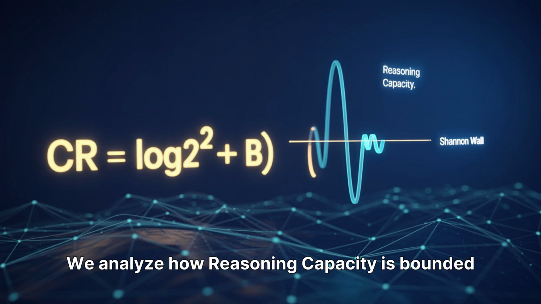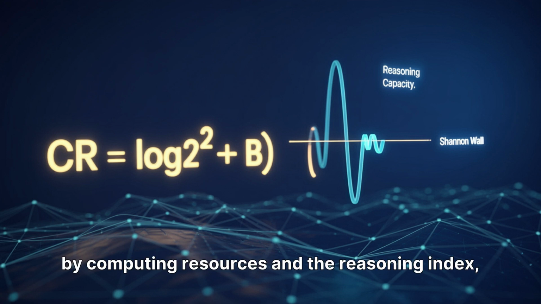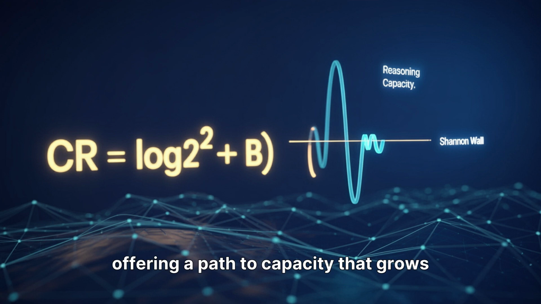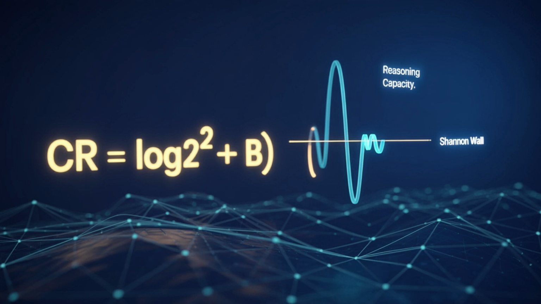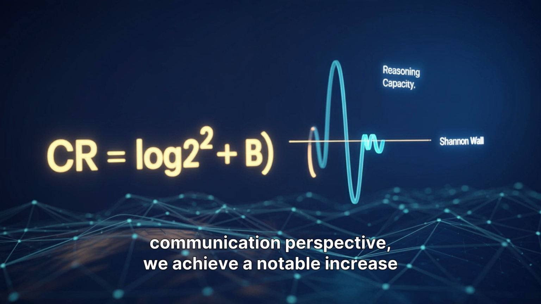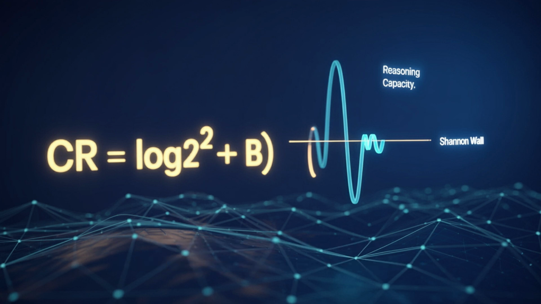We analyze how reasoning capacity is bounded by computing resources and the reasoning index, offering a path to capacity that grows with AI advancements. By doing less with more from a communication perspective, we achieve a notable increase in the intelligence of the E2E system. This is the ultimate KPI for 6G. We are breaking the wall.